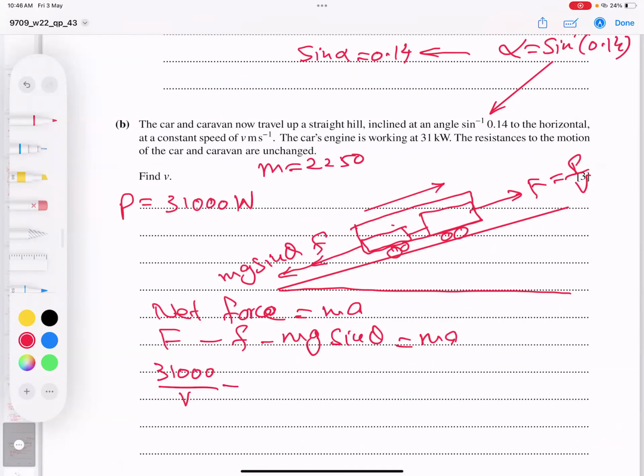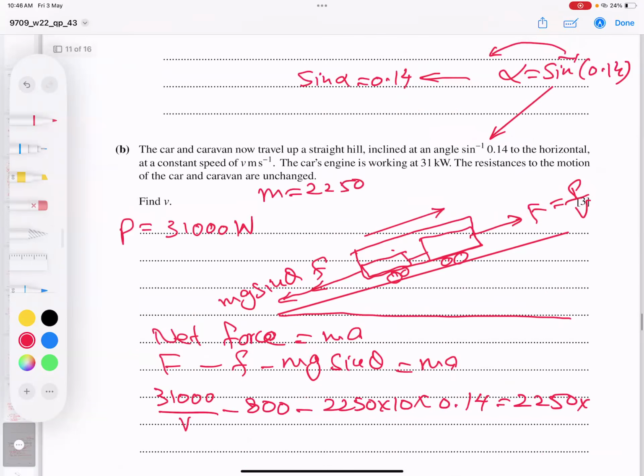So friction is 800. Mass is 2250 into 10 into sine alpha. I will take it directly: 0.14, and mass 2250. Acceleration is... wait a minute, what did he say here? Let me read.